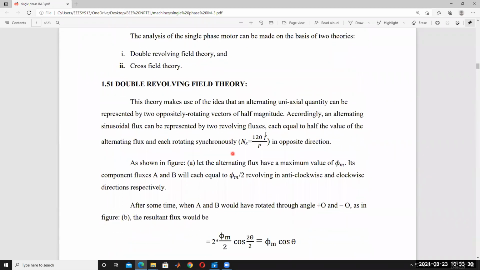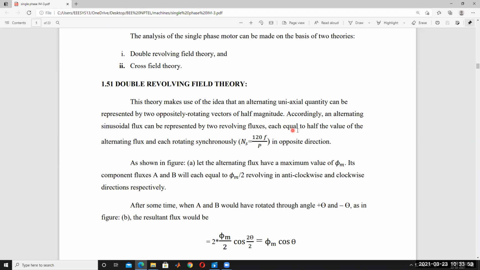Accordingly, an alternating sinusoidal flux can be represented by two revolving fluxes, each equal to half of the value of the alternating flux and each rotating at synchronous speed, Ns equal to 120f by P. That is called the synchronous speed.